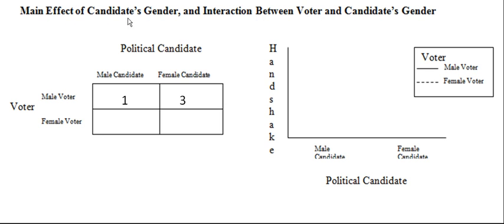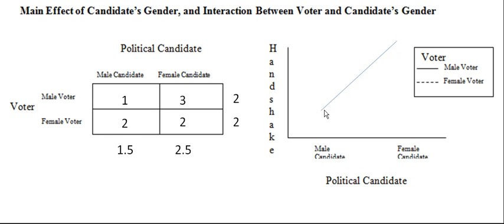What if there is a main effect of the candidate's gender and also an interaction between the voter and candidate's gender? Here we have our male voter who's shaking hands for only 1 second with the male candidate, but 3 seconds with the female candidate. For our female voter, it doesn't matter the political candidate's gender, 2 seconds in either case. When we calculate our averages, for the male voter, 2 seconds, female voter, 2 seconds. No main effect here. But for the political candidate, 1.5 seconds for the male, 2.5 seconds for the female. We see a main effect here for the political candidate's gender.